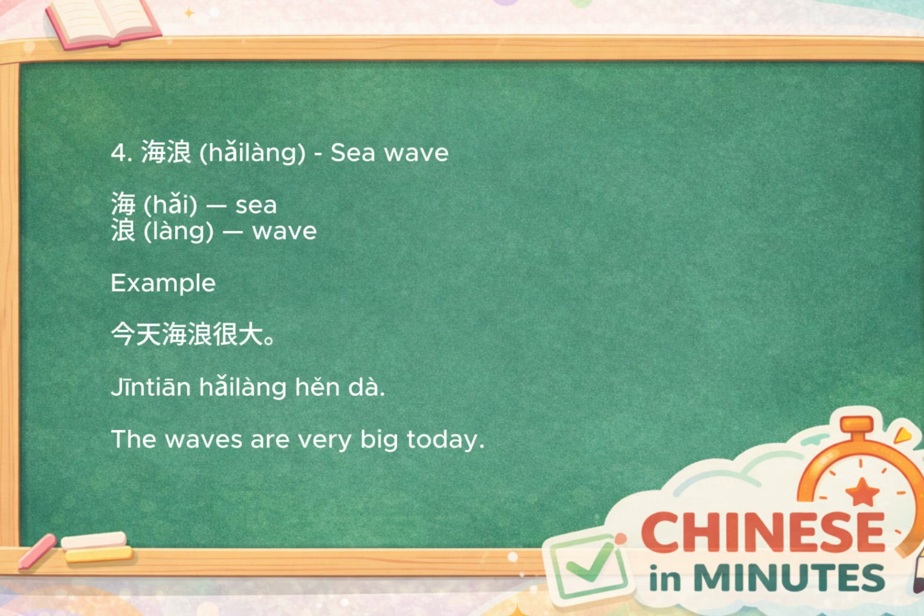The fourth word is 海浪, meaning sea wave or ocean wave. The first character, 海, means sea, and 浪 means wave. Together, the word literally means waves of the sea. Native speakers use 海浪 whenever they're talking about the waves you see at the beach or out on the ocean. It often appears in conversations about travel, surfing, weather, and beautiful scenery.